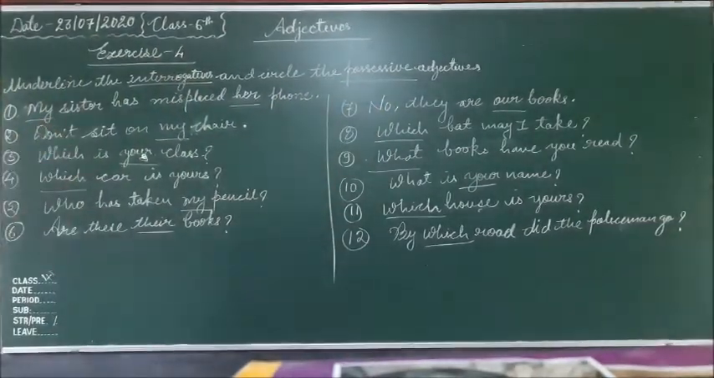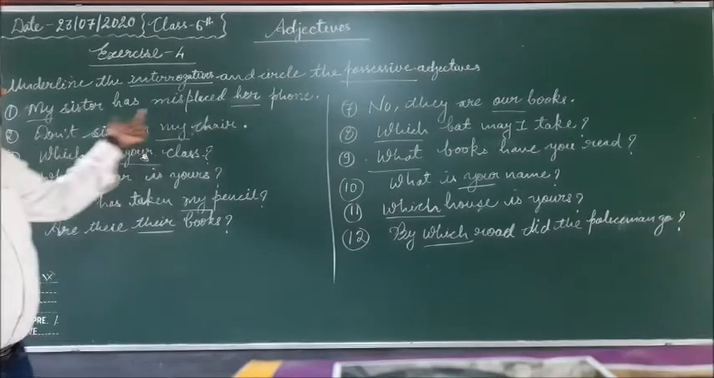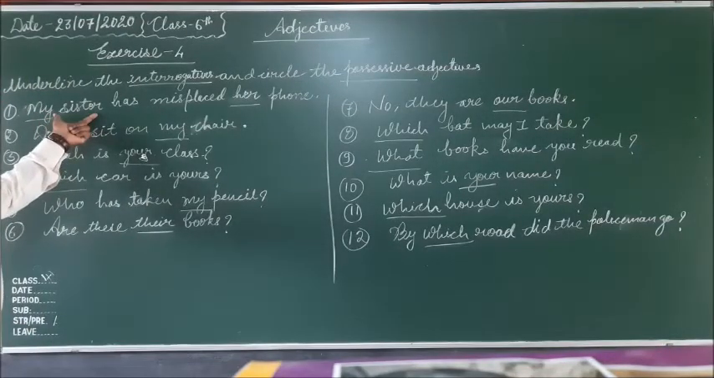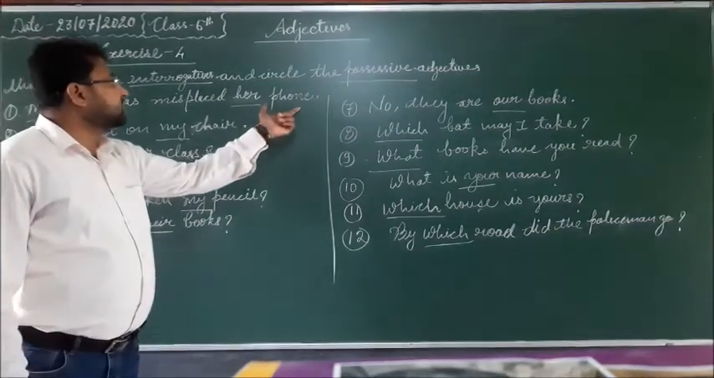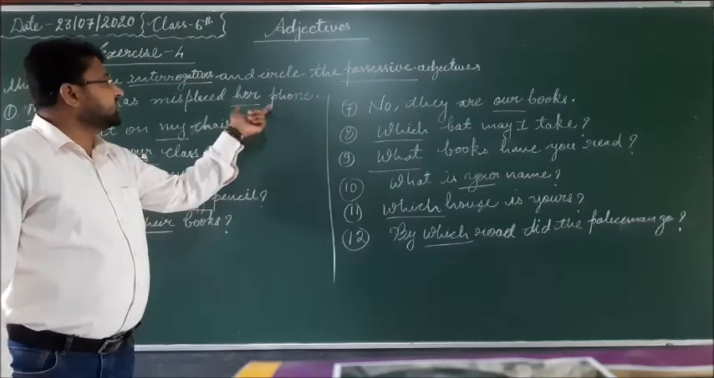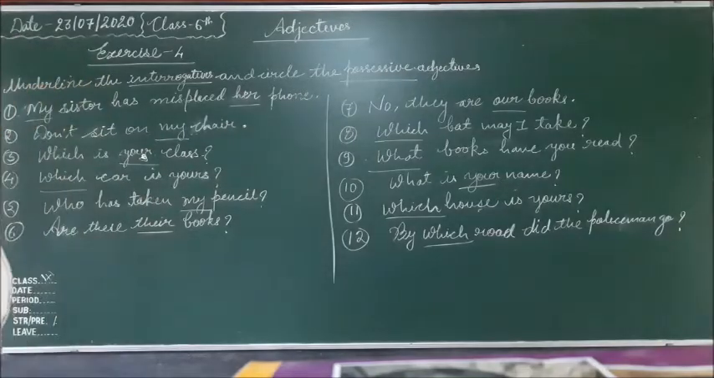Here in the sentence, my sister has misplaced her phone. So here, my sister, as I told you, adjectives are used before a noun. So here sister is a noun, and before the word sister, my is used. So my sister, here my shows the possession on sister. That's why here my is a possessive adjective. And her phone. So her is also a possessive adjective because it is used before the word phone, that is a noun.